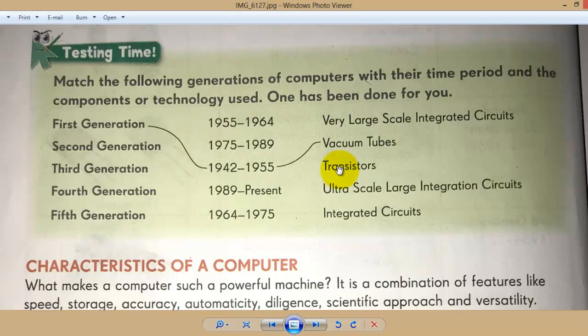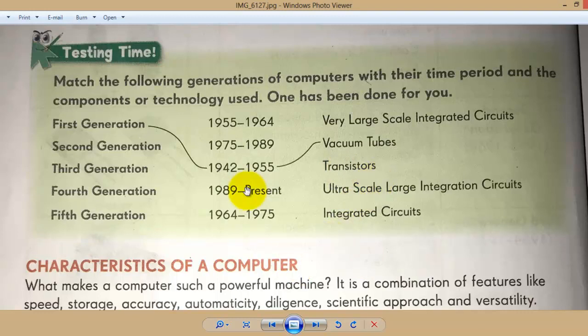Match the following generations of computer with their time period and the components or technology used. One has been done for you. That is the first generation, from 1942 to 1955, and the technology uses vacuum tube. So you have to do the second generation, third generation, fourth generation, and the fifth generation. Use your pencil and match it.